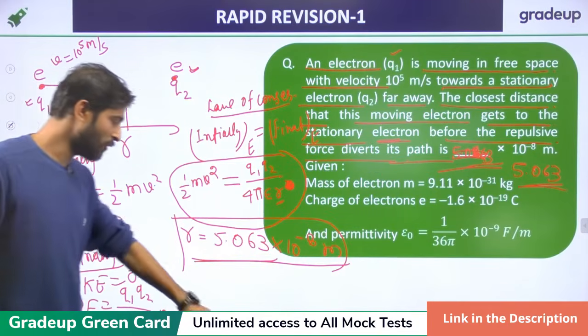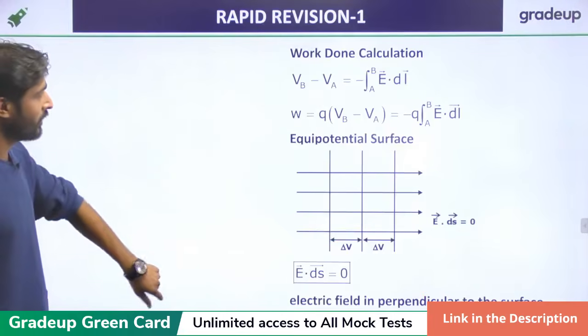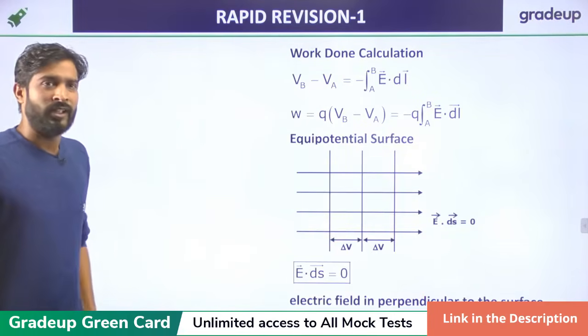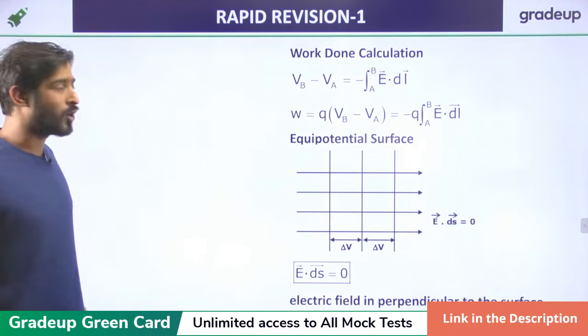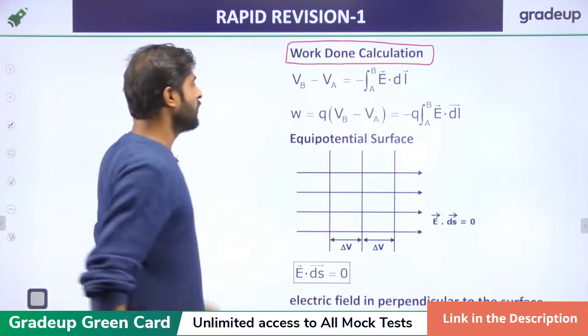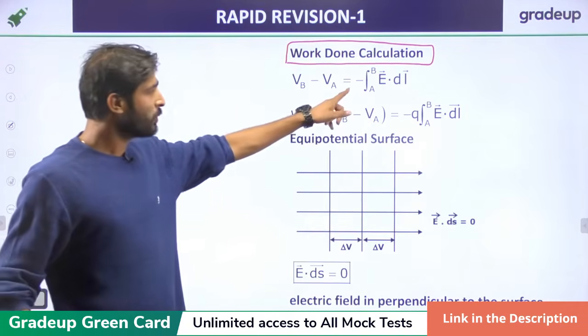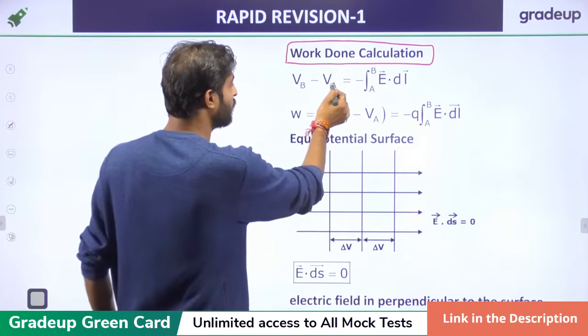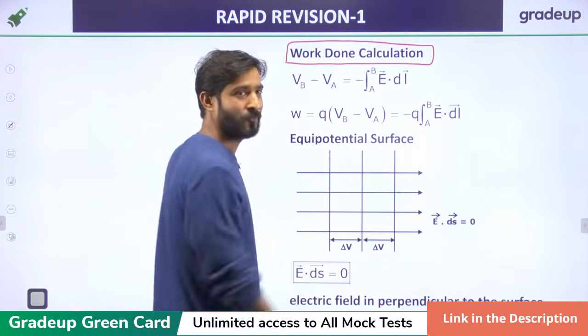Now we'll move on to the next topic, work done calculation. Work done is nothing but VB minus VA equal to minus integral of E dot dl, from A to B, right?